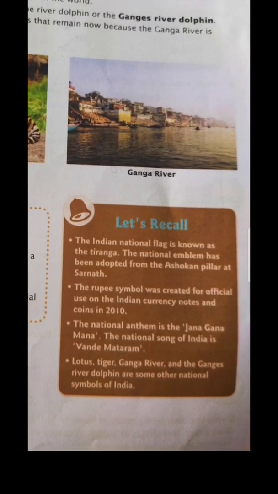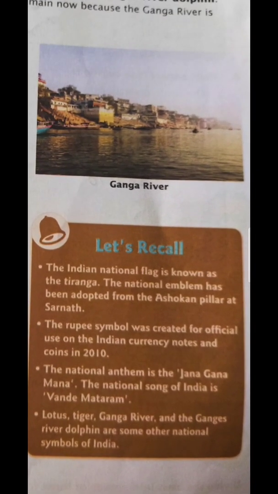So this is all about the chapter. Let's recall it once. Firstly, we came to know about our national flag, known as Tiranga, and there are three colors in it. At the top you can see saffron, below that white, and below that green, and in between you can see the Ashok Chakra as well.